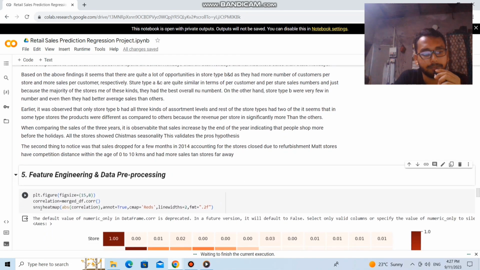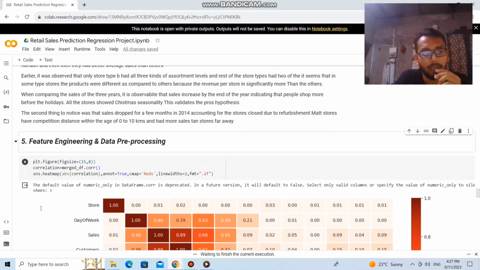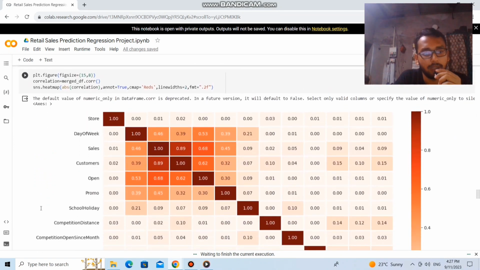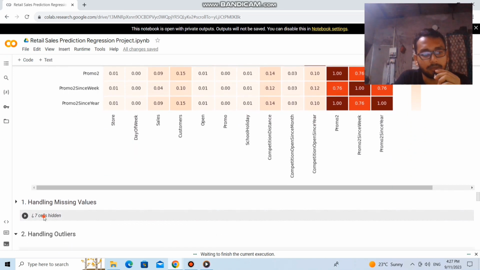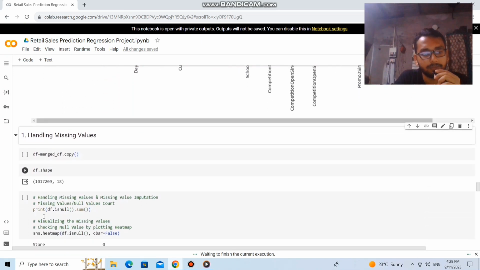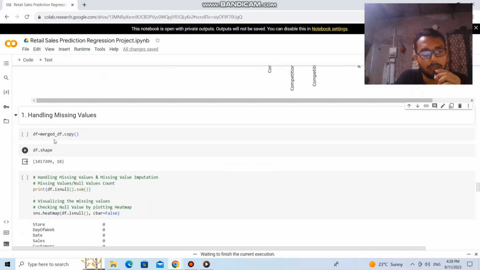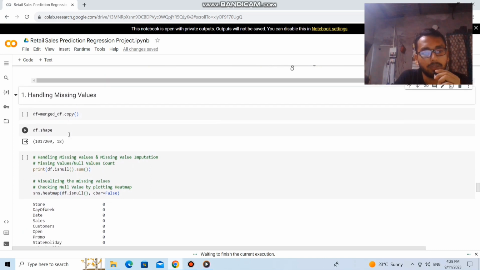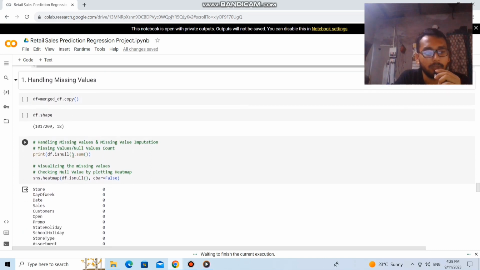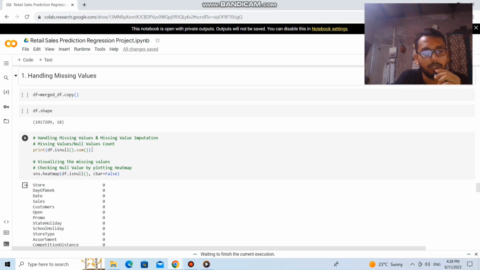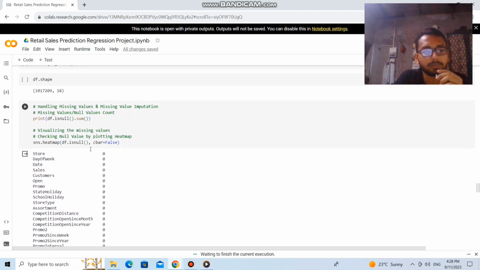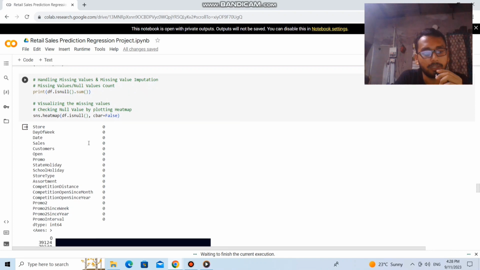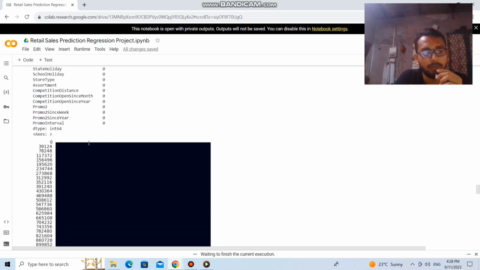So next is the feature engineering and data preprocessing. First, here is the heat map of the data. Next is the handling of missing values. In the dataset there are some missing values, so to predict the sales, we need to handle the missing values. After handling the missing values, we can see that there are no missing values left.